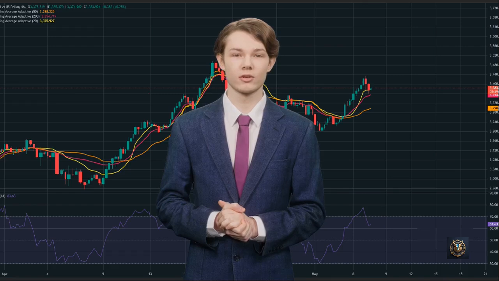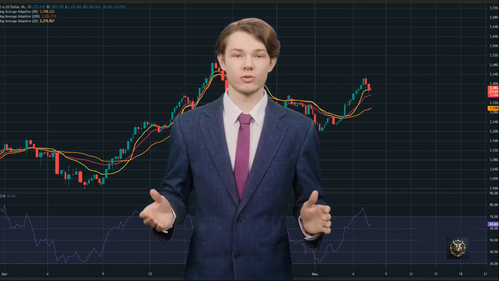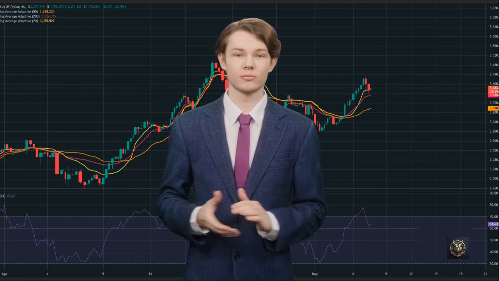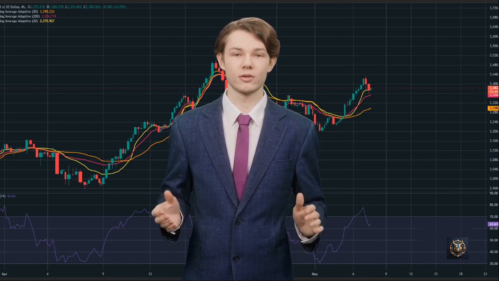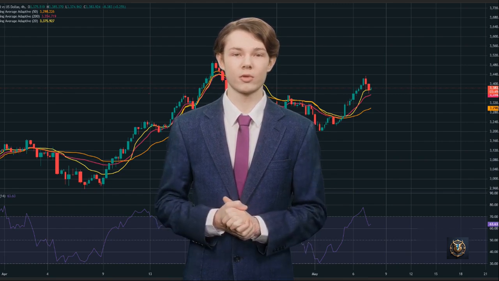4-hour gold XAUUSD chart. Date, May 7, 2025. Time frame, 4-hour chart. Current price, 3,383.92. Indicators, RSI 14, 63.63, still bullish, but cooling off from overbought.